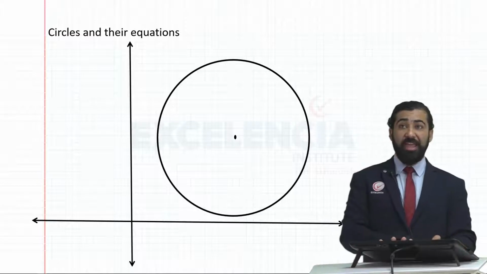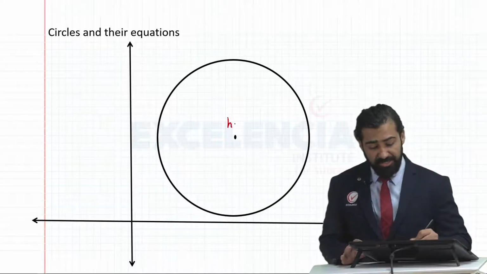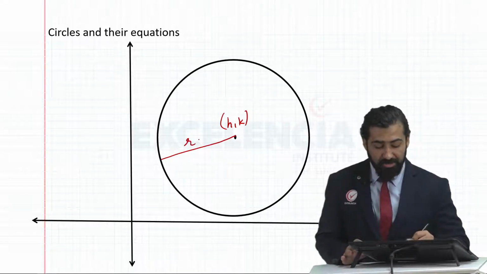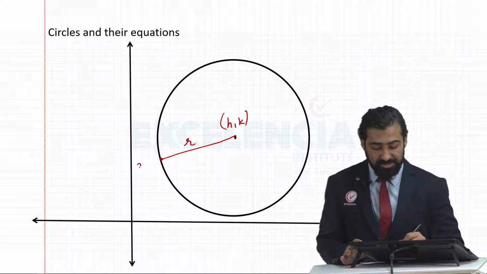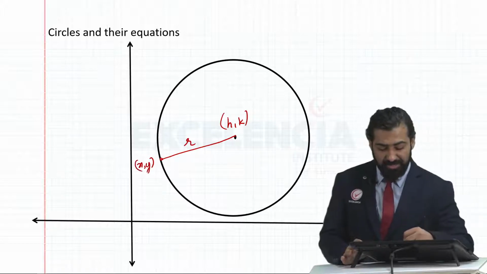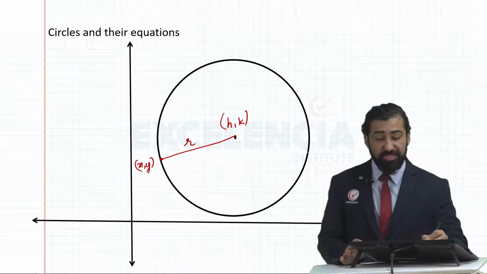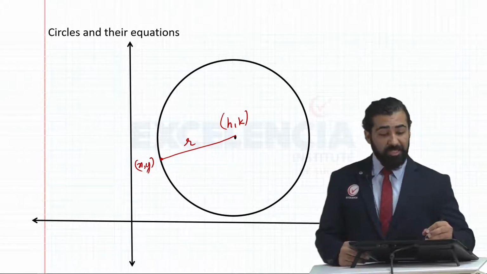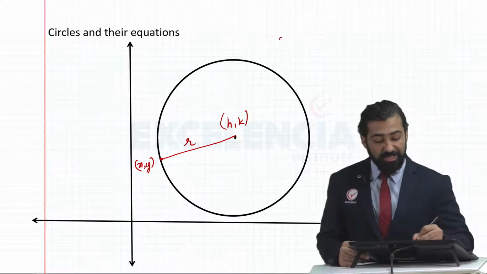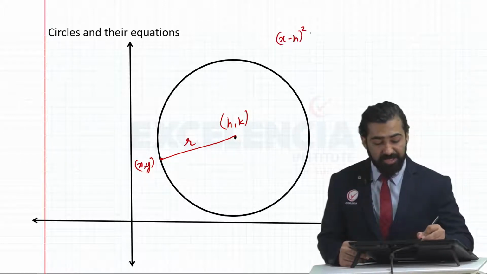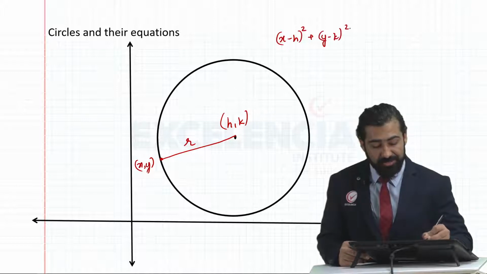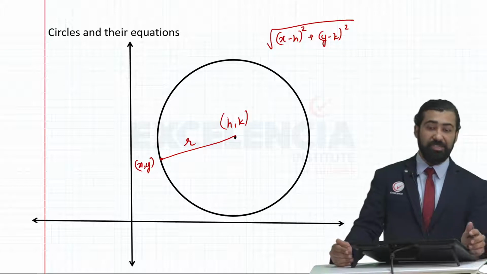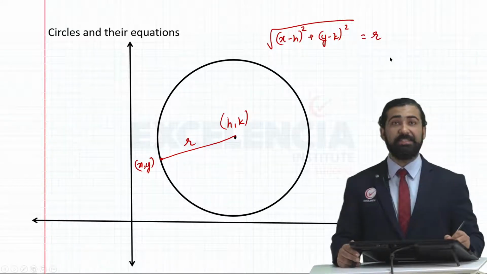So suppose if I have been given this circle whose center let's assume as h comma k and whose radius is r units. Now irrespective of how I draw this radius, suppose if I take some point x y which is a revolving point, which moves around the circle, it can be anywhere on the circle because it's any random point x comma y. The distance from x comma y to h comma k will be root of x minus h the whole square plus y minus k the whole square. Basically root of x2 minus x1 the whole square plus y2 minus y1 the whole square. And we know that this distance is r.